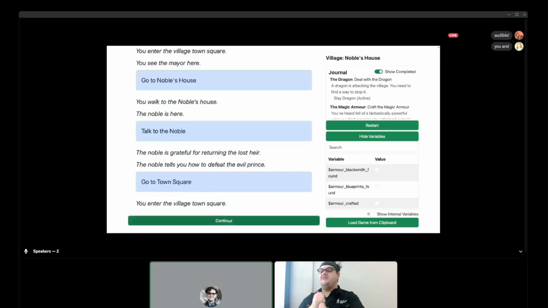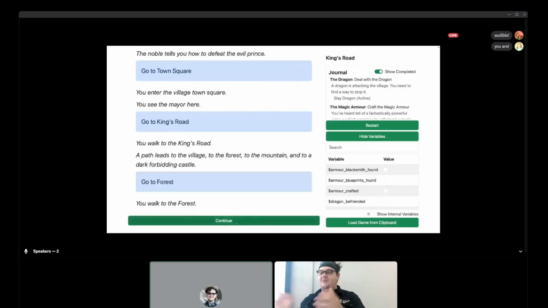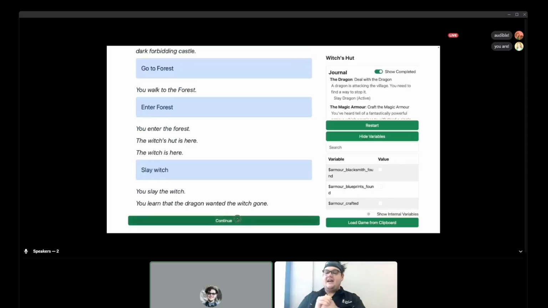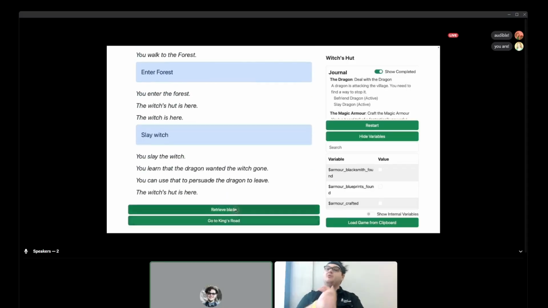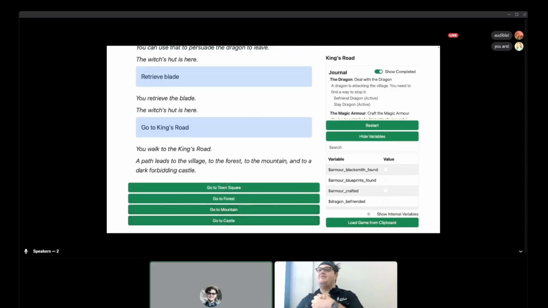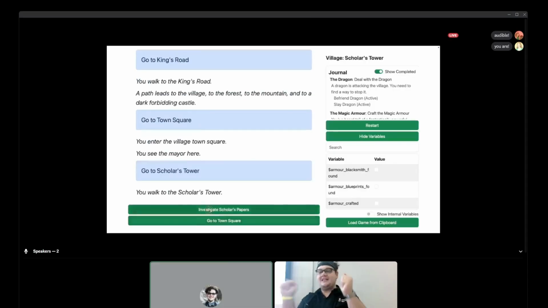We go back to the King's Road. We go to the forest. We find the witch. We slay the witch. We take the ancient blade. We eventually go back to the town. Are we up to the town yet? No, we're still in the forest. Oh, well. We go back to the town. We go to the Scholar's Tower. We find the blueprints for the magic armor. We learn we need mithril and cursed gold to make it. We go to the mountain. We find the miner. We talk to the miner. We get the mithril. We go back to the town. We talk to the blacksmith. We get the blacksmith to make the armor.